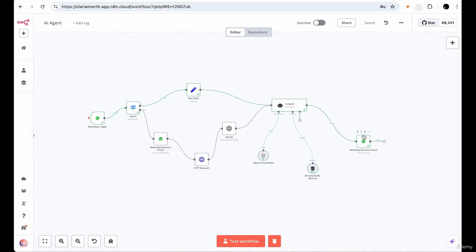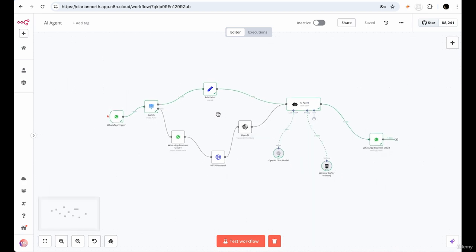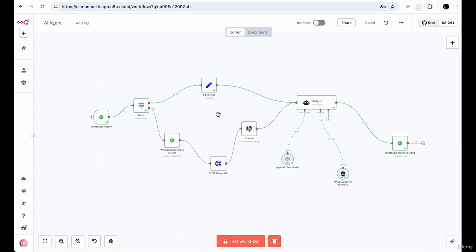Bonus round. This section is not for the faint of heart. Welcome to the bonus section and the more advanced section of our AI agent. You do not need to do this if you manage to complete the agent up to the point where we did in the last video. Then you have passed all the tests and you are worthy.